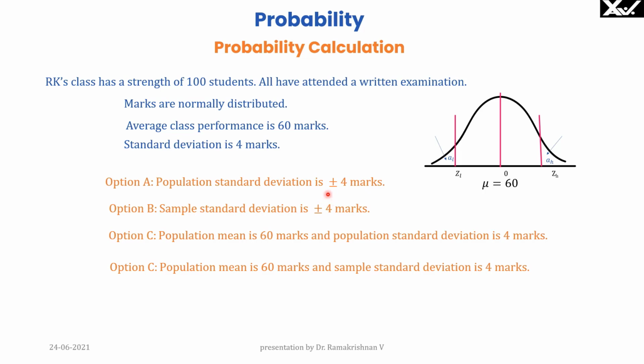So maybe right. But option C, population mean is 60 marks. That is also correct. And population standard deviation is 4 marks. So option C is the best correct option.